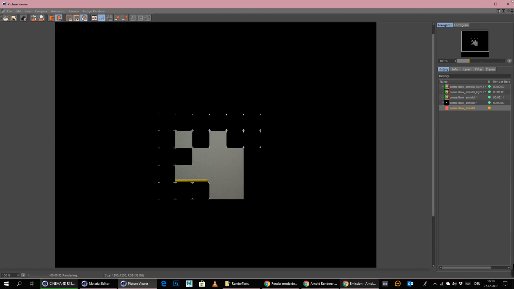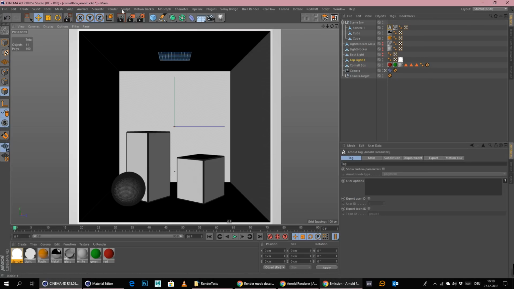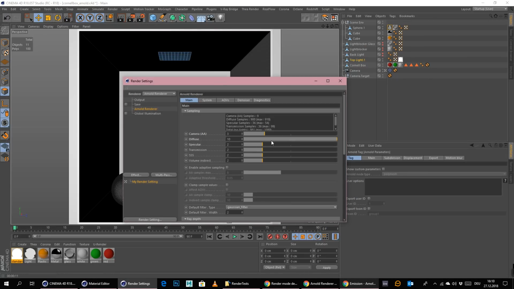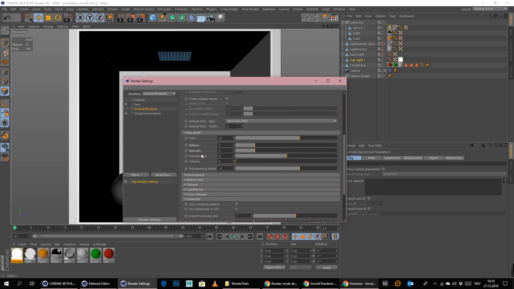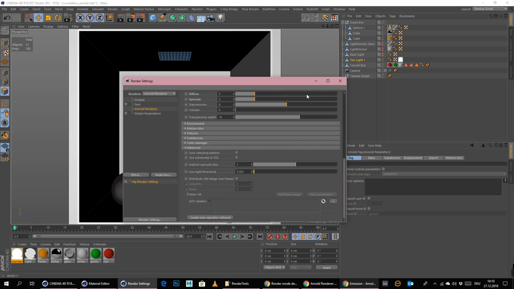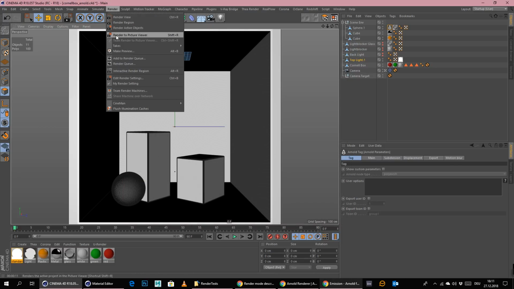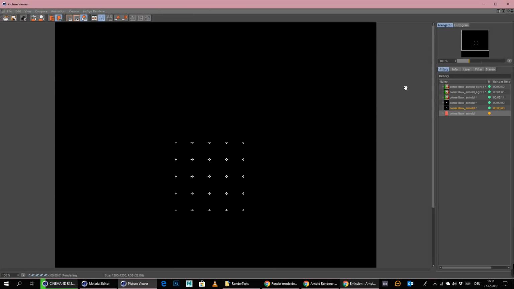And this is still noisy. Yes. Okay, what we could do is try to find something in between, so 6.6 maybe. Anything else we could try? No, I don't think so. Okay. So let's try this with a little bit more samples in the diffuse and a lot more samples in the AA, and let's see if we would get a clean image there.